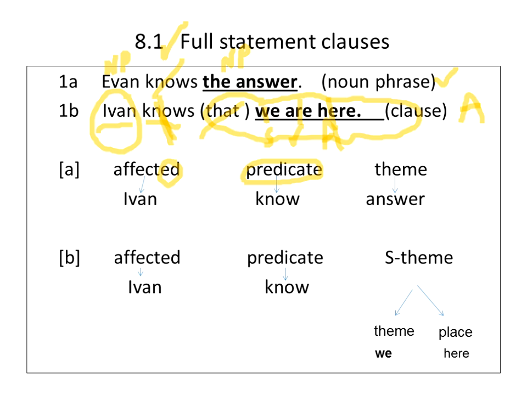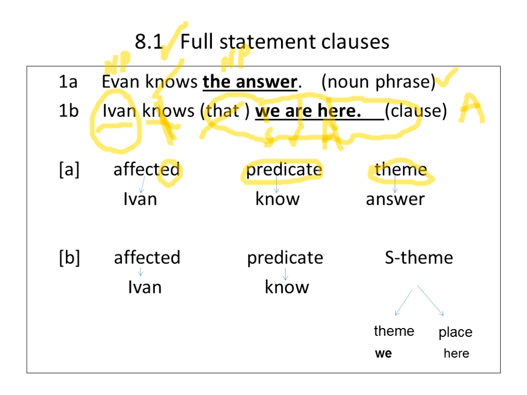What is happening over here? In the answer, it was always theme. What does he know? He knows the answer, so it's a theme. It's not an object. It's in syntax, it's a kind of theme. But if there's a whole sentence, what are we going to do with it?